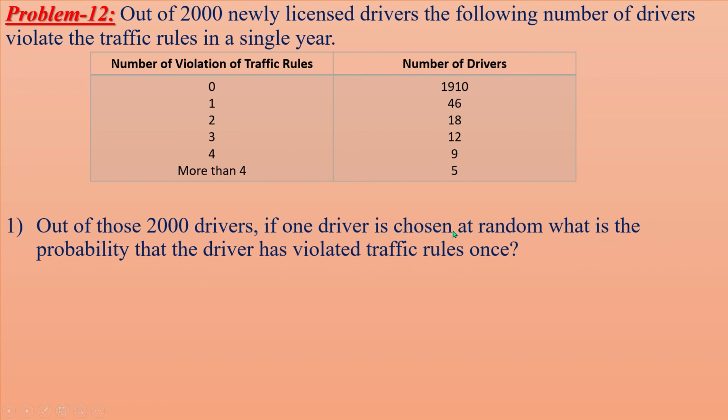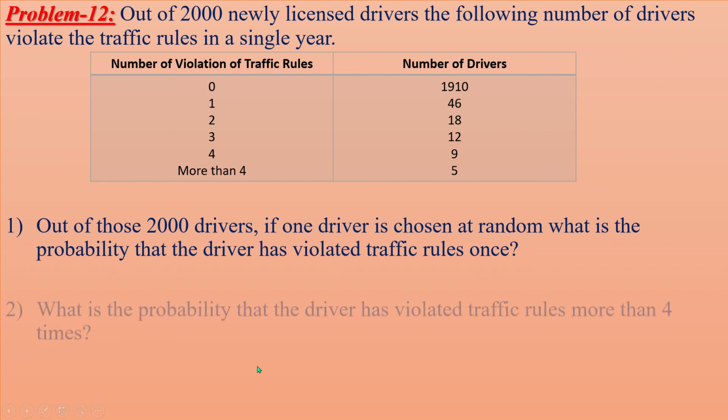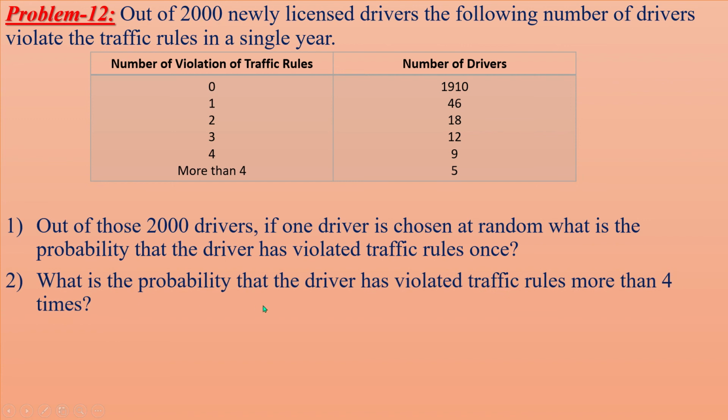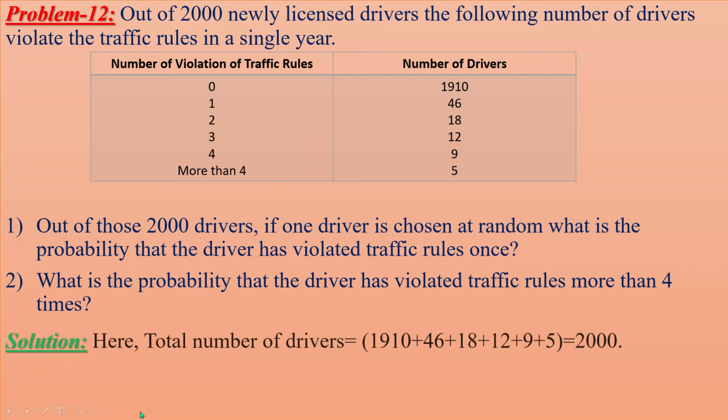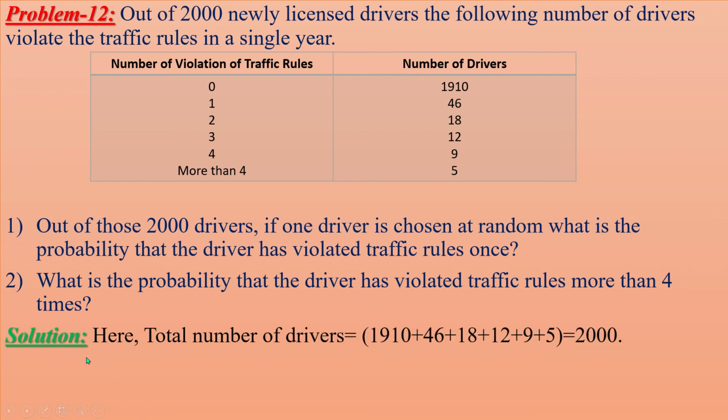If one driver is chosen at random, what is the probability that the driver has violated traffic rules once? That means a total of 46 drivers. And 2nd, what is the probability that the driver has violated traffic rules more than 4 times? That means the total number of drivers with more than 4 is 5. Therefore, we have to solve this problem.